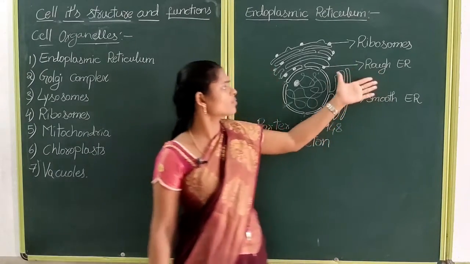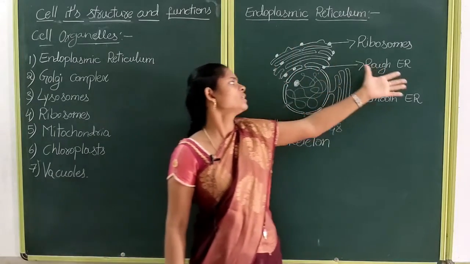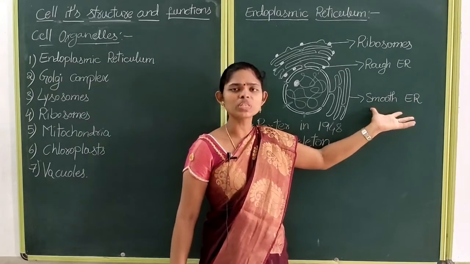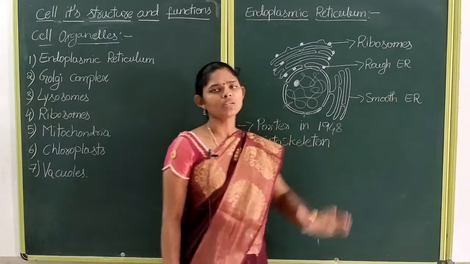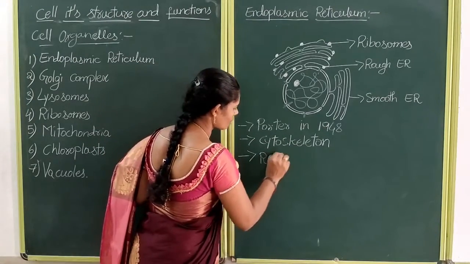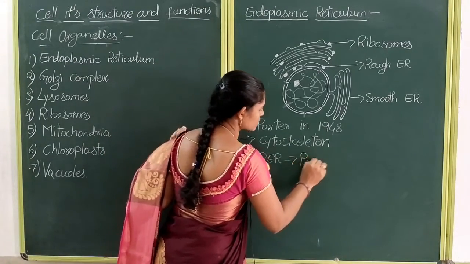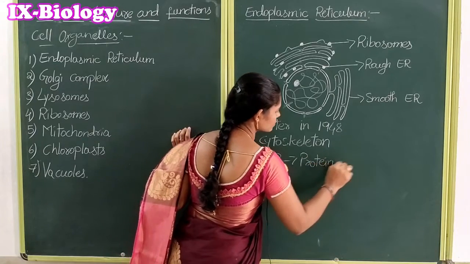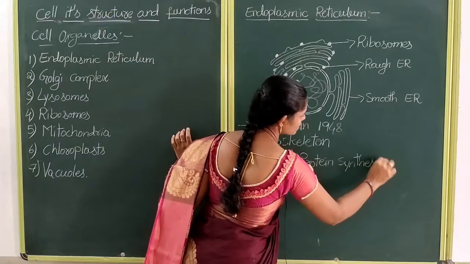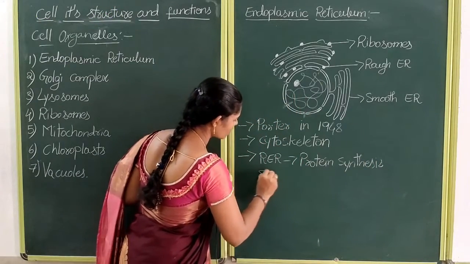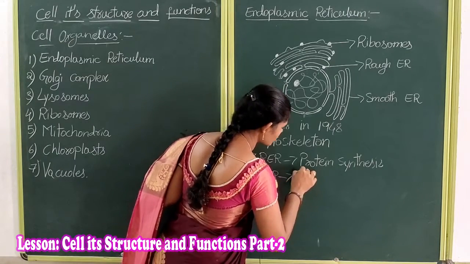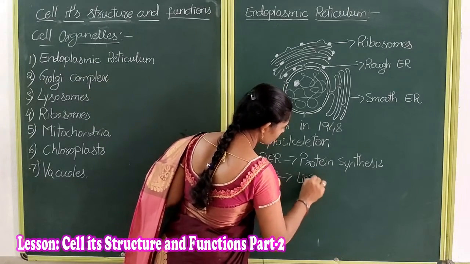What is the function of rough endoplasmic reticulum and what is the function of smooth endoplasmic reticulum? RER helps in protein synthesis, whereas SER helps in the synthesis of lipids.